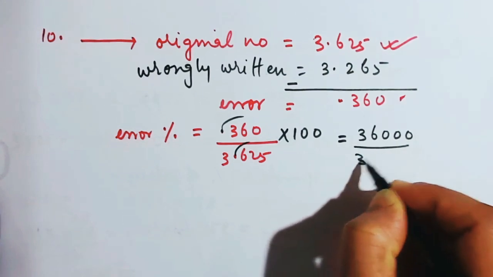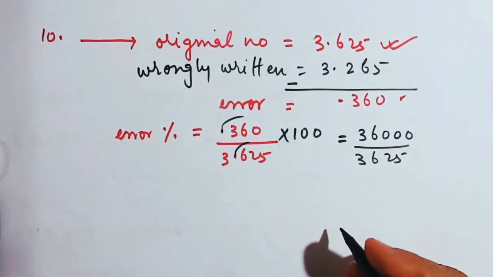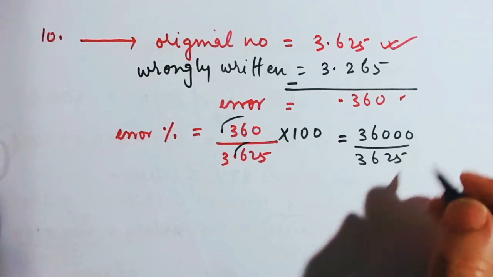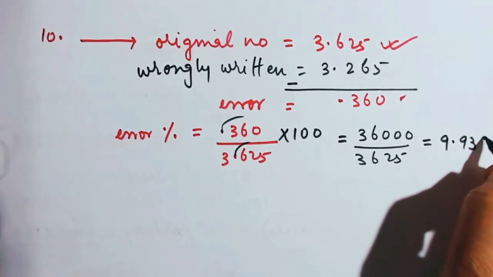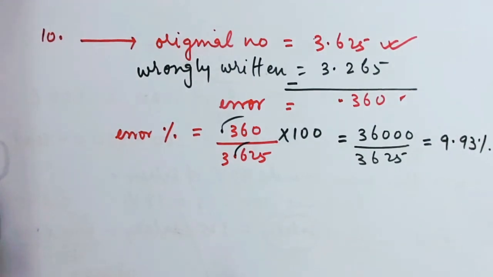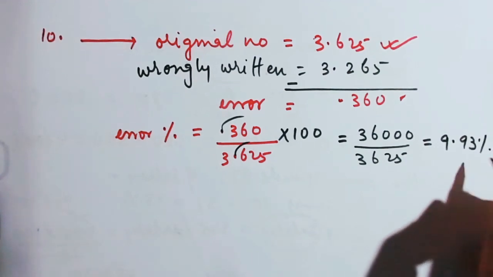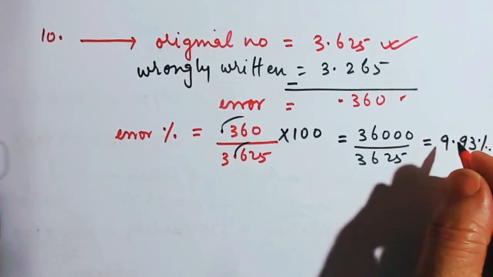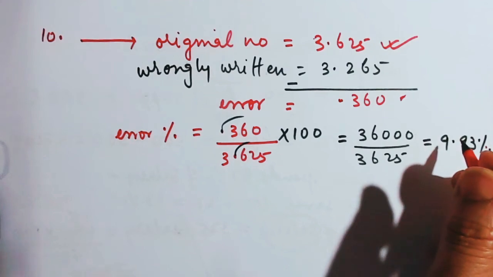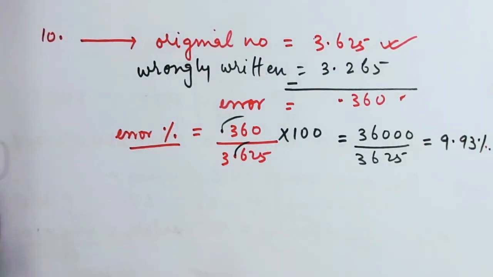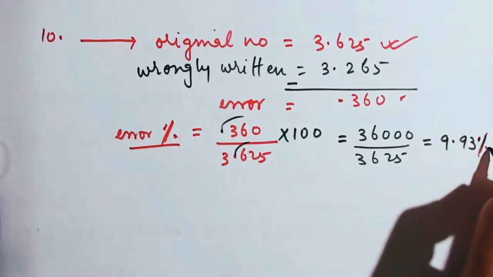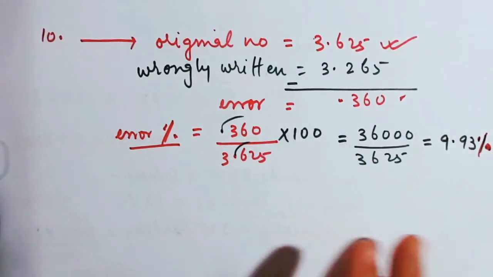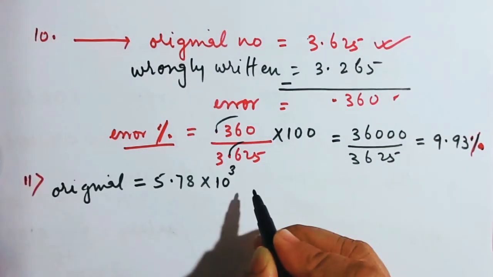36000 by 3625. Okay, and on solving, you will get a reduced value of 9.93%. You keep on cancelling with 5, and naturally you will get 9.93 percentage. Why percentage? Because we are finding error percent. So since you are finding error percent, your answer should also be in percentage. Please do not forget this.